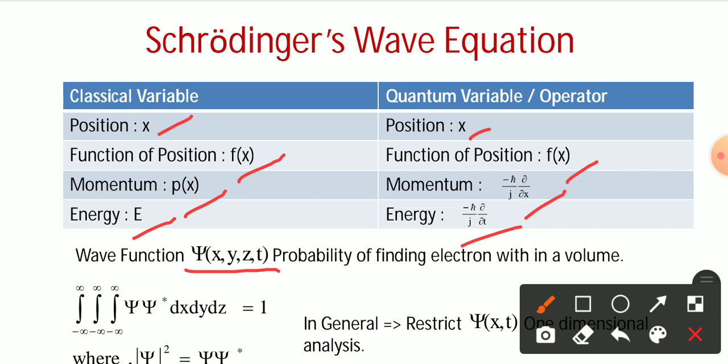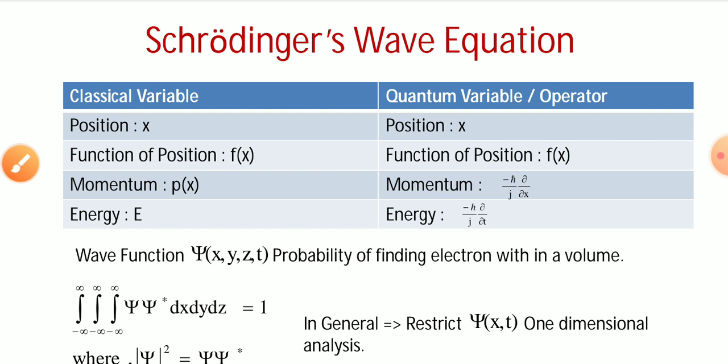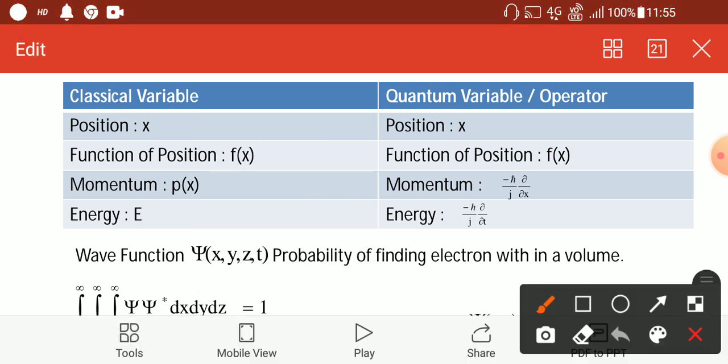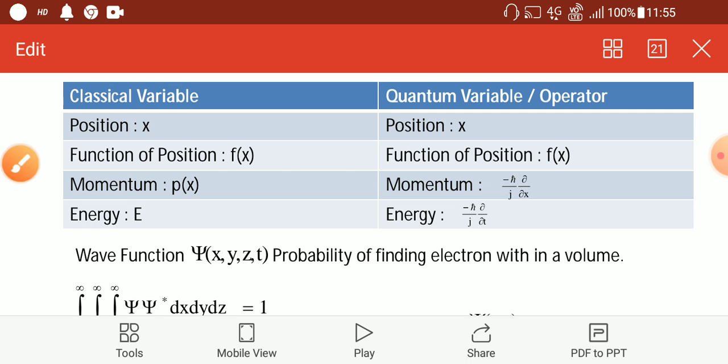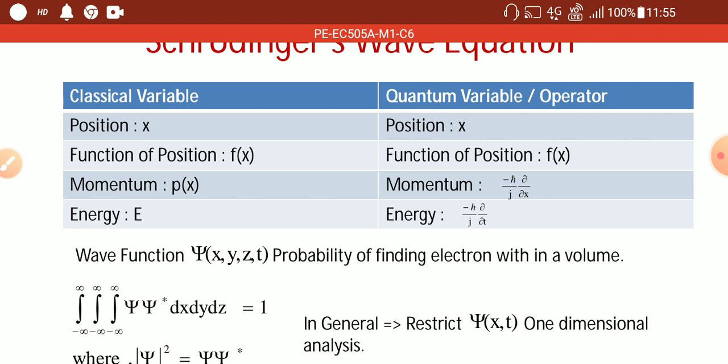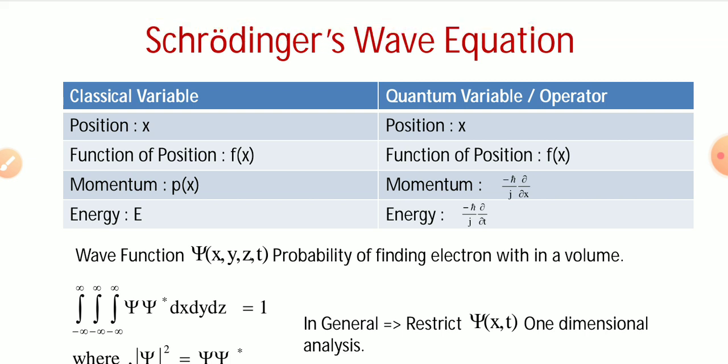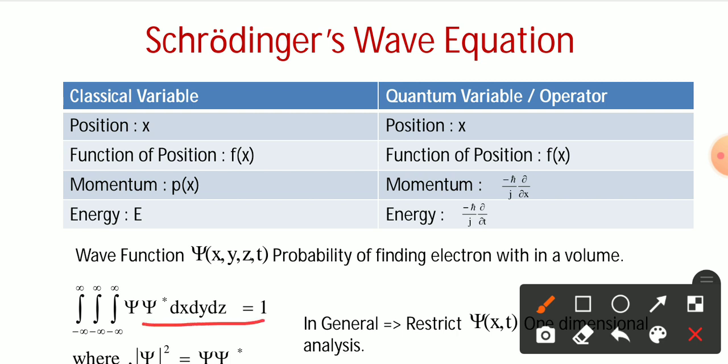The probability of finding the electron within a volume. That means the wave function can now be written down as the total one. What is the probability of finding it? If we consider the total volume, the expression will be defined in the form of the integration from minus infinity to infinity for each and every case of x, y, z of ψ conjugate ψ dx, which will be equal to 1.